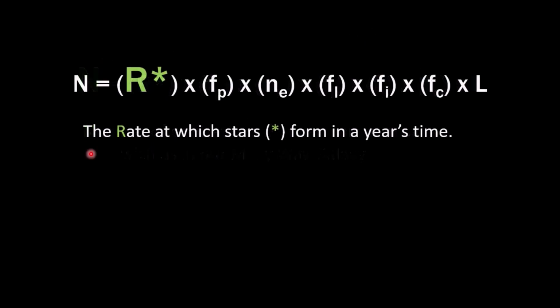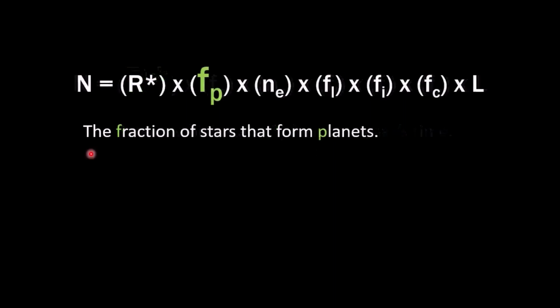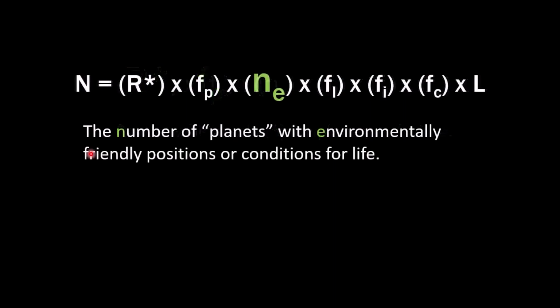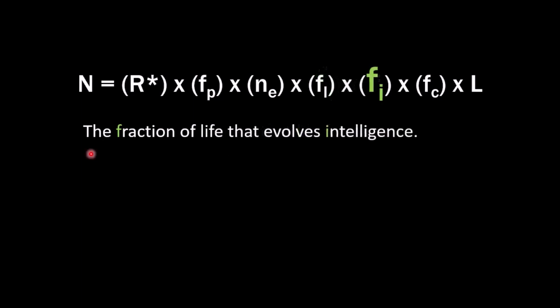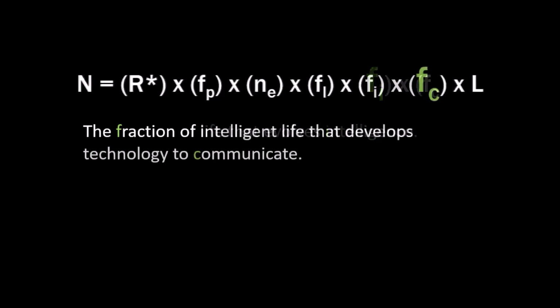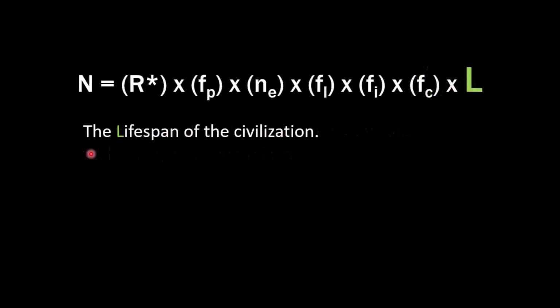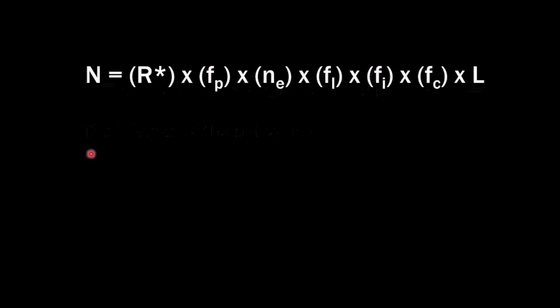We want to know how fast stars form. How many of those stars form planets? How many of those planets are in the habitable zone in order to have life? How many of those planets that can have life do form life? How much of that life evolves to be intelligent enough to speak? How much of that intelligent life actually advances enough to create the technology to communicate? And how long will that civilization communicate? All of this put together gives us a beautiful plan for answering the question.